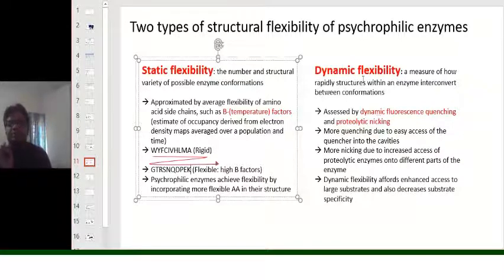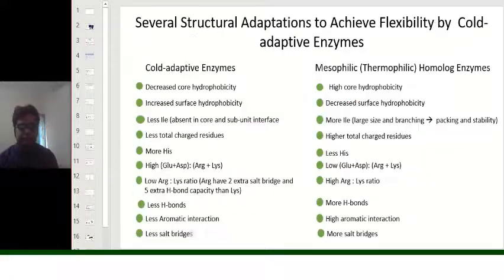So the flexibility, both static and dynamic flexibility, of the cyclophilic enzymes and their mesophilic and thermophilic homologues have been calculated based on X-ray crystallographic structures as well as dynamic fluorescence quenching and proteolytic nicking. So these structural adaptations are as follows.